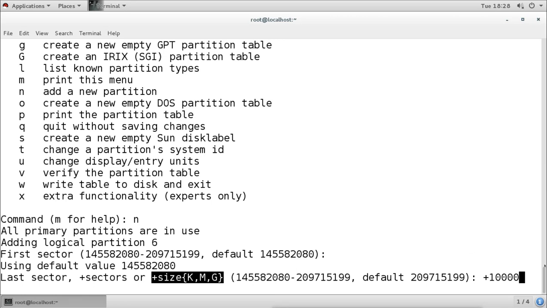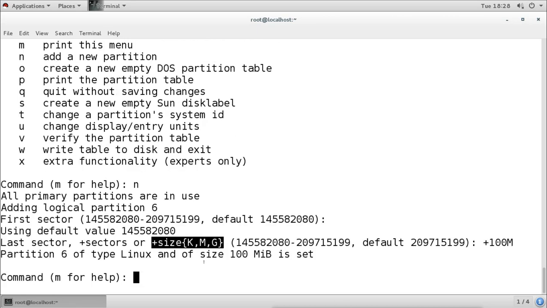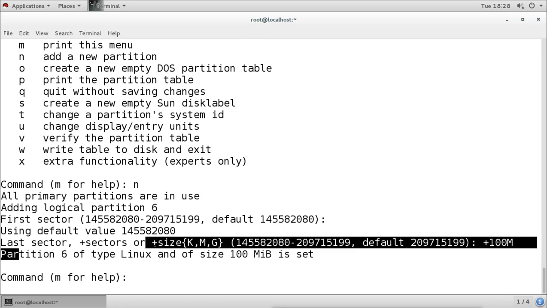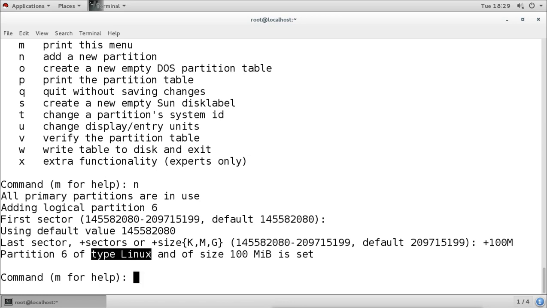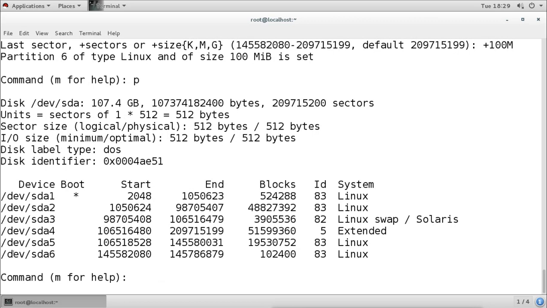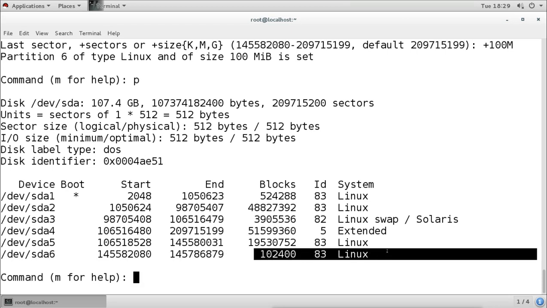Say I want to add 100 MB. That means I want a partition size of 100 MB, and then I press M. It says the partition number 6 of type Linux of size 100 MB is set. Remember, by default it uses the type Linux, that is 83. When you press P, it shows the partition we created, the sectors we used, and the size, 100 MB, and by default it is 83.